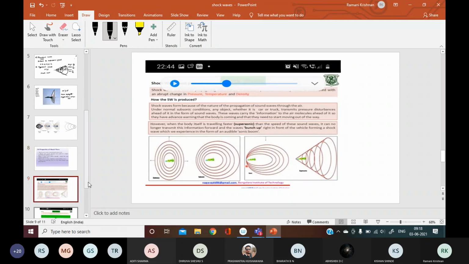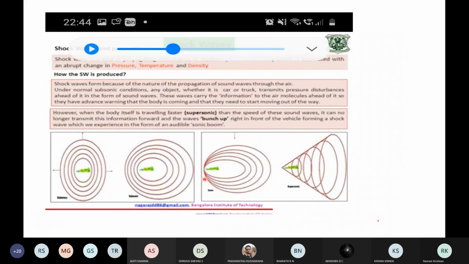This is the YouTube video which I was talking about; I said I will share the link. We have seen now how the shock waves are produced when there is a sudden disturbance. I will enlarge that screen. How are shock waves produced? Sound waves are produced due to propagation through the air.